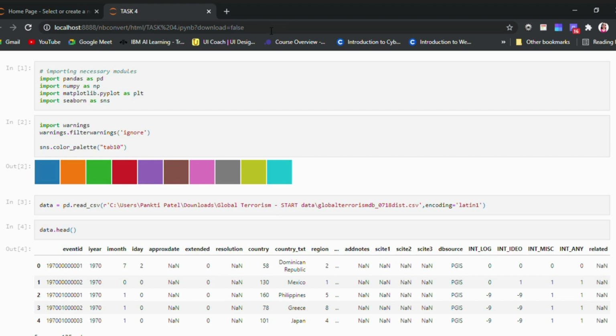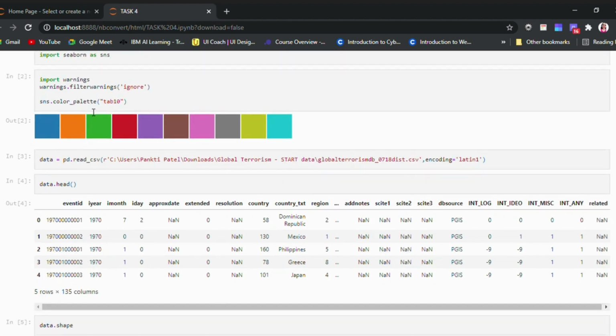To begin with, first of all we will include certain libraries, that is pandas, numpy, matplotlib.pyplot and seaborn. Using sns, that is seaborn, we are setting the color palette to tab10.